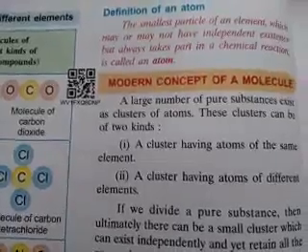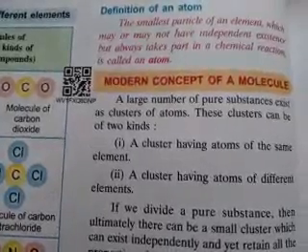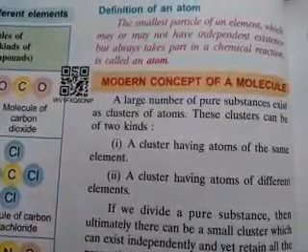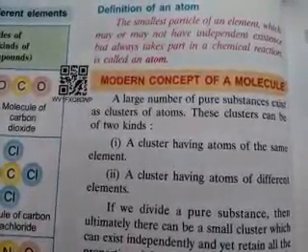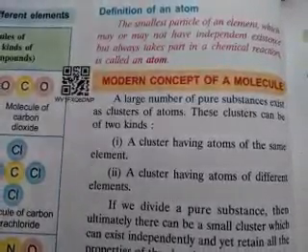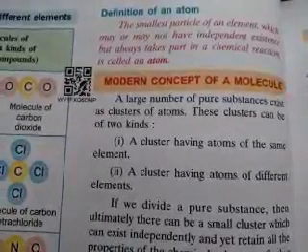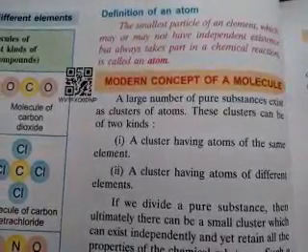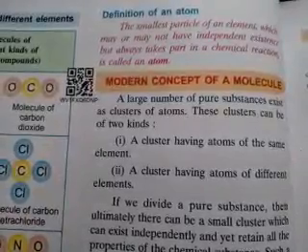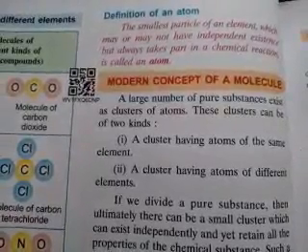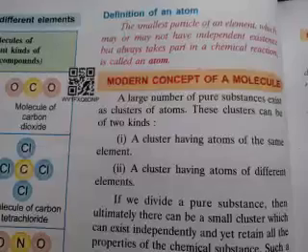Welcome back, students. Today I will discuss the proper definition of an atom. The smallest particle of an element, which may or may not have independent existence but always takes part in a chemical reaction, is called an atom. You know these things in higher classes.